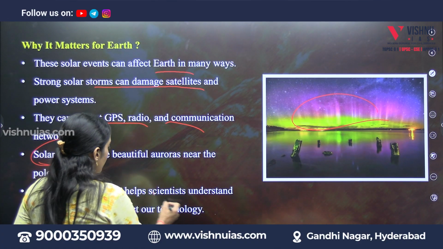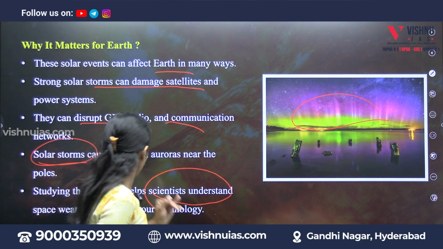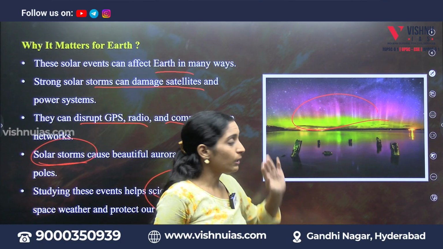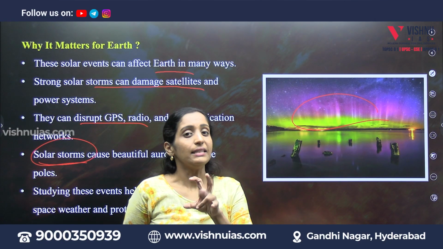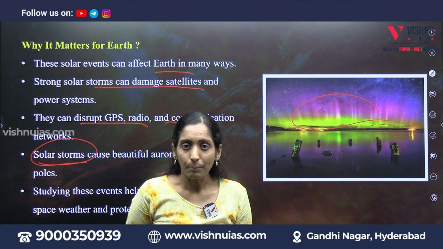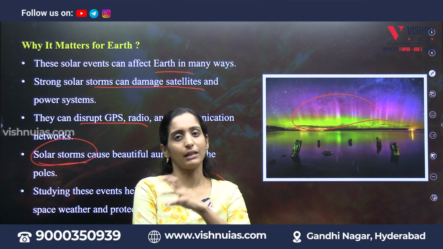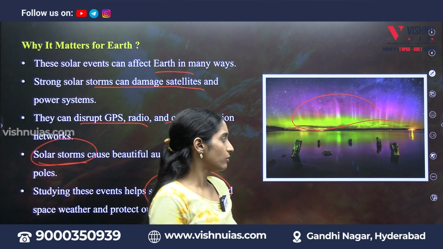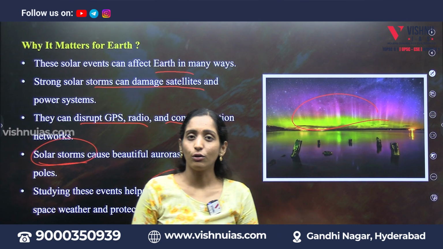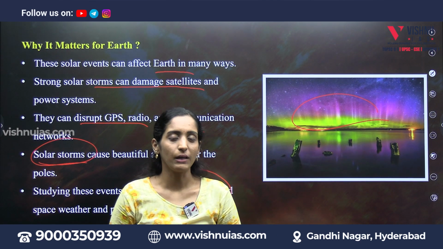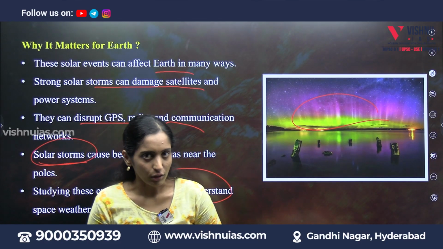So scientists understanding space weather not only protects our technology, in some ways it may also lead to harm to technology. It may impede technology as well. So in this way, if you study tornadoes and the magnetic field of Earth, it will be very important for your science and technology paper as well.